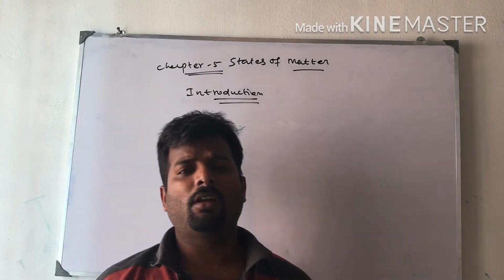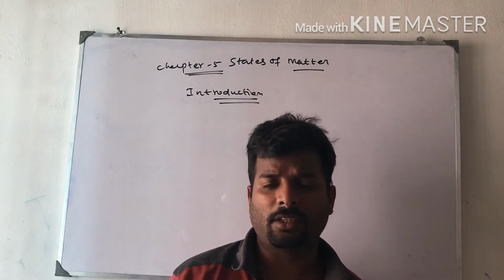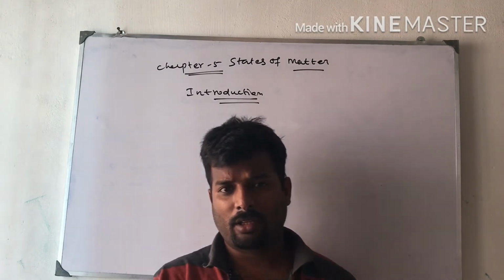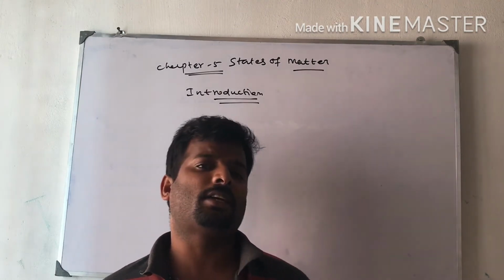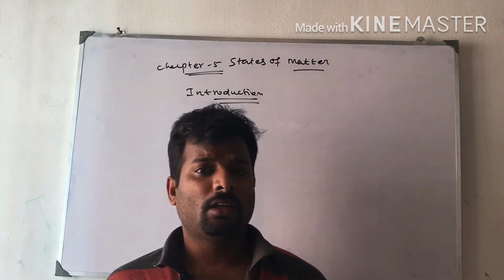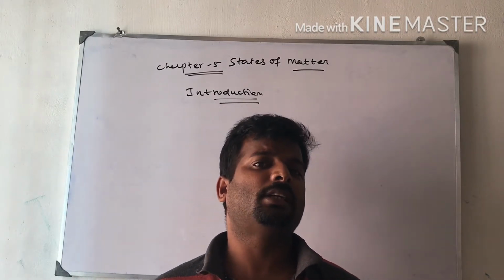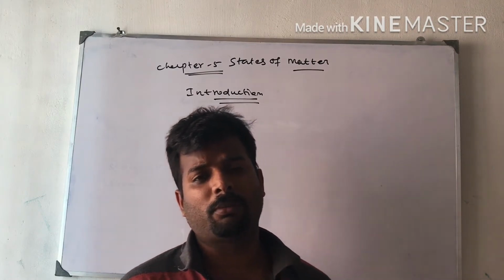States of matter, we already learned something in the Matter Around Us lesson in ninth standard. There are three states we are familiar with: solid, liquid and gas. Other than that, the fourth state is Bose-Einstein condensate, and the fifth state is called plasma.